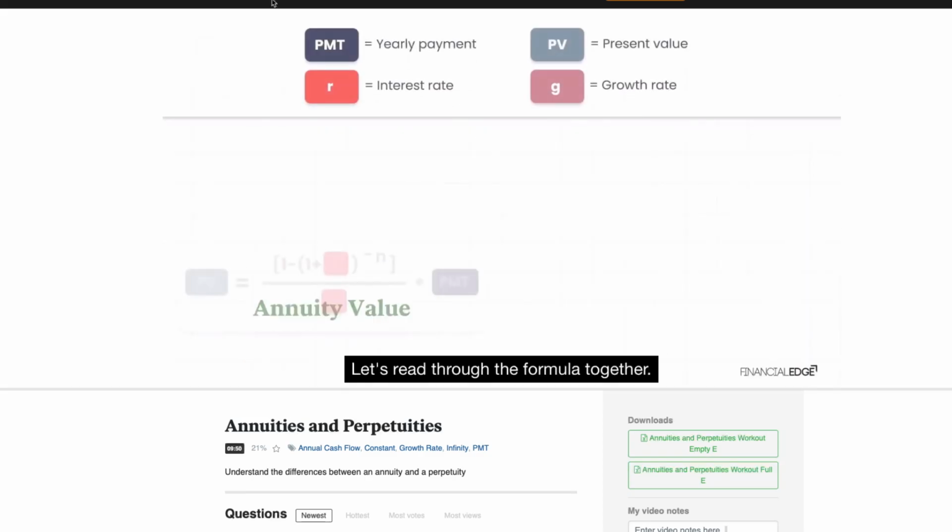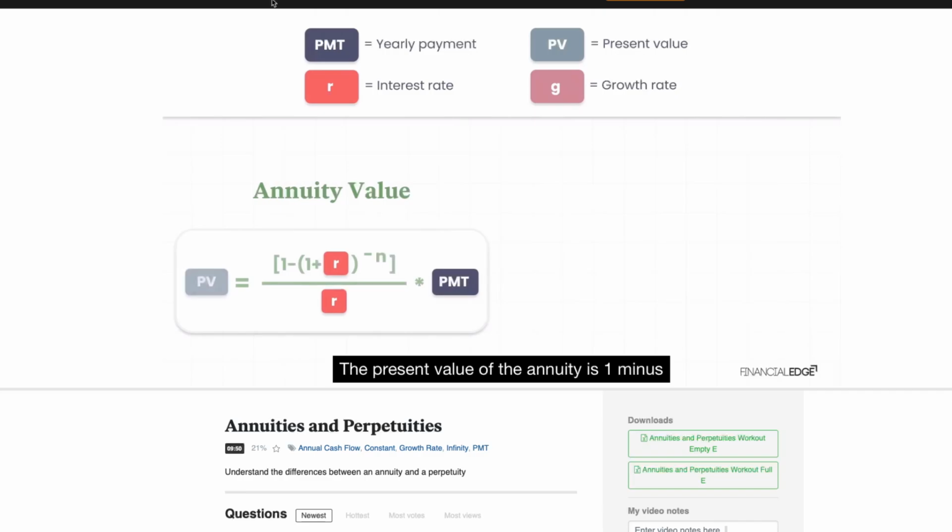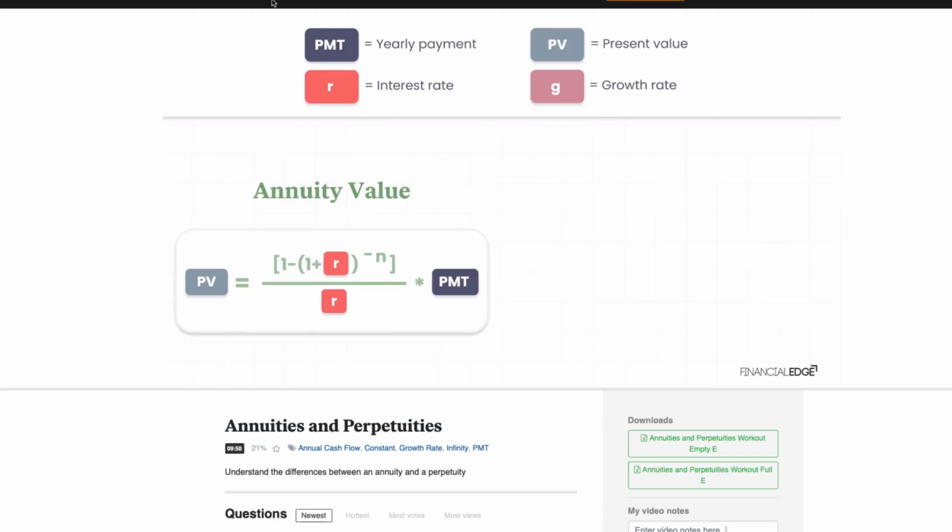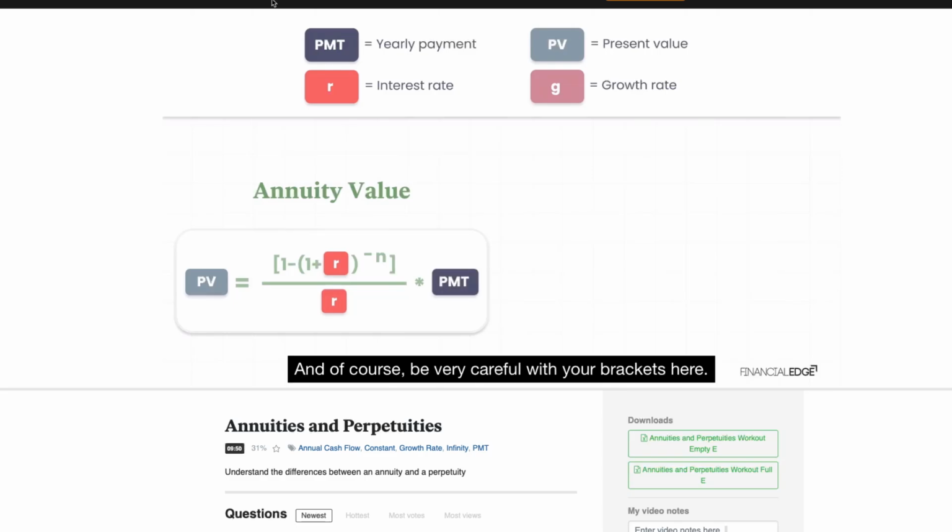Let's read through the formula together. The present value of the annuity is 1 minus 1 plus the interest rate to the power of the number of years, all divided by the interest rate, times by the regular payments. And of course, be very careful with your brackets here.